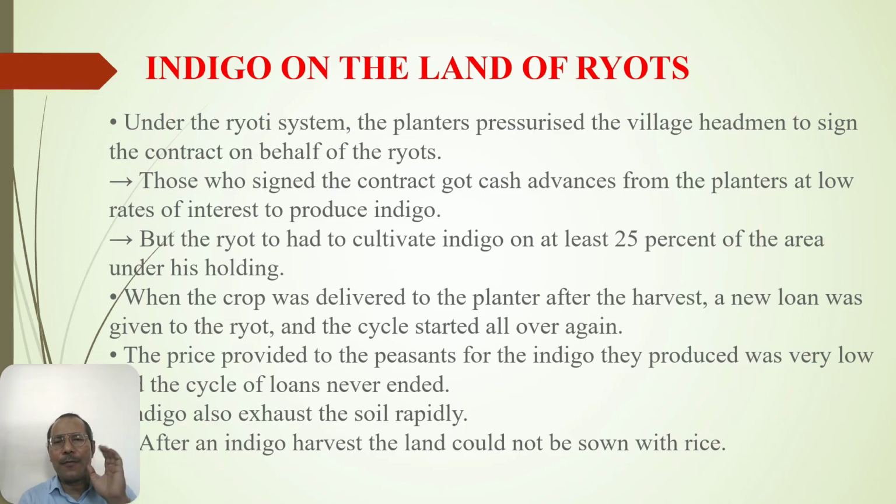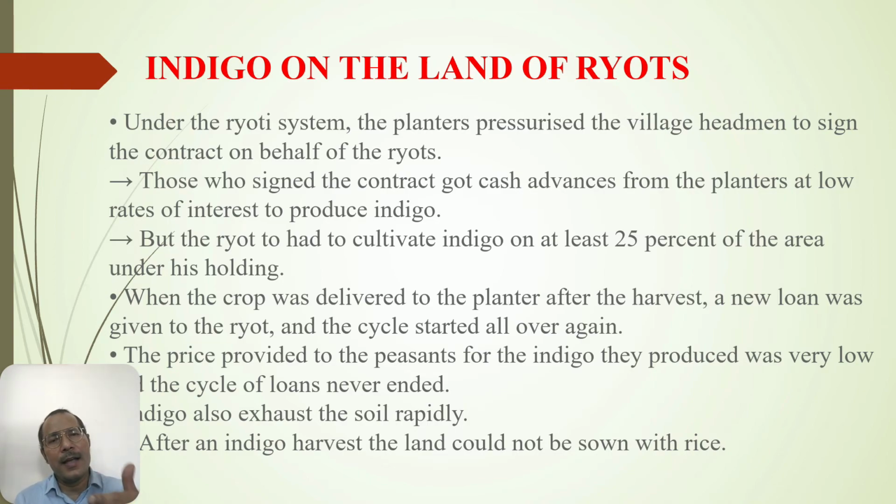It means if the crop failed, then they had to pay the money. Not only that, when the crop was delivered to the planter after the harvest, a new loan was given to the ryot, and the cycle started all over again. The price provided to the peasants for the indigo they produced was very low, and the cycle of loan never ended. You produce the indigo, you give that to the planter, he collects the indigo, collects his money, and again gives you a certain amount of advance.